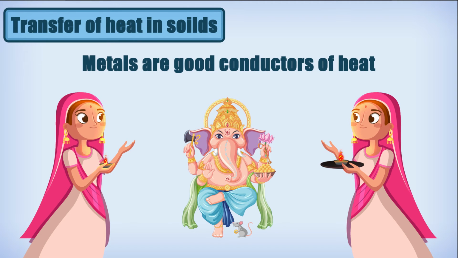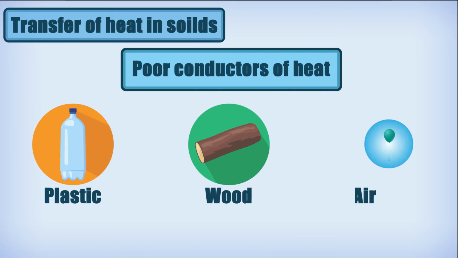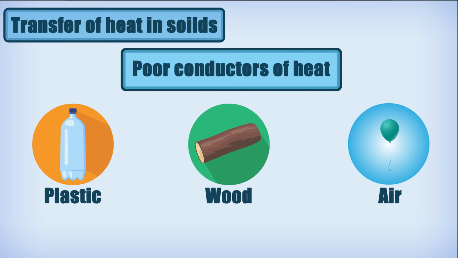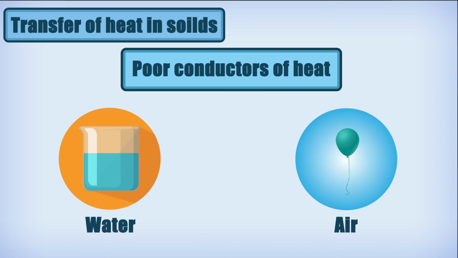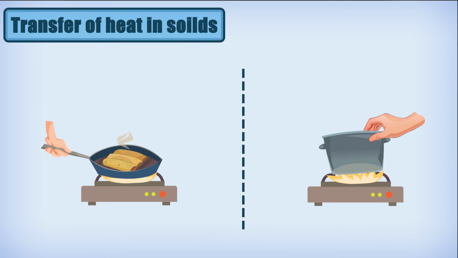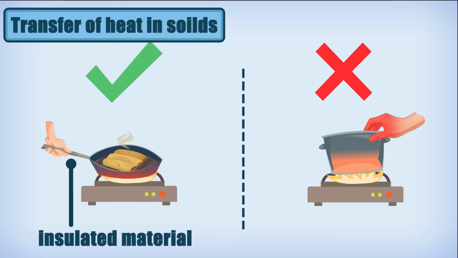The materials which do not allow heat to pass through them easily are poor conductors of heat, such as plastic, wood, air. Poor conductors are also known as insulators. The water and air are poor conductors of heat. The pan handles are made of wood or insulated material. The heat does not pass through them, and hence, even though the pan is hot, we can shift them easily.